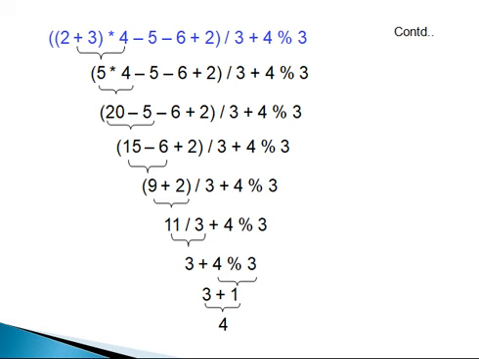After that, it performs multiplication, 5 multiplied with 4. After that it performs subtraction, 20 minus 5, then 15 minus 6, like that.